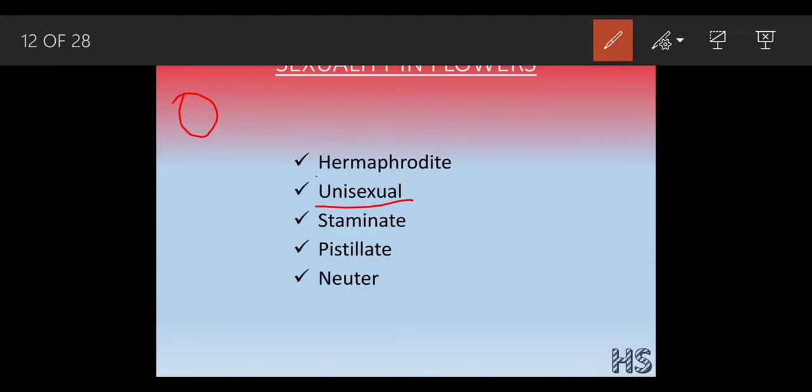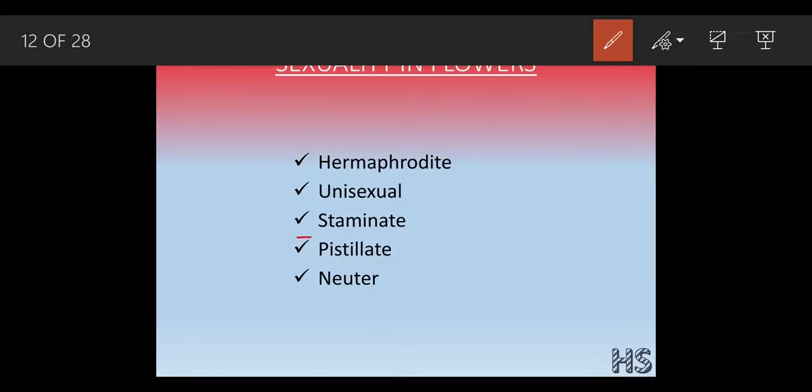In the hermaphrodite, a flower was both male and female. In a unisexual flower, it is either a perfect male or a female. Unisexual flowers are divided into two types, staminate and pistillate. Let's understand them.